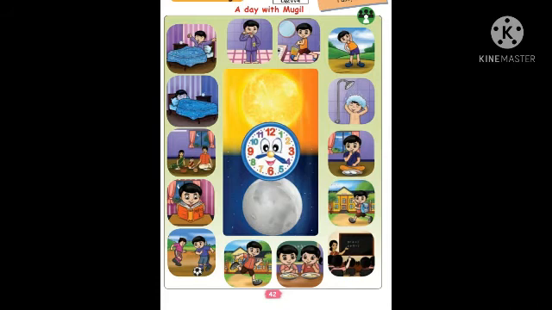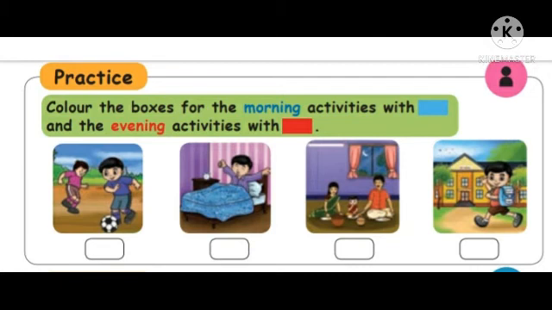Okay, these are one day's activities. Like that the day will go, from morning to evening. Page number 43. Look at the picture. Color the boxes for the morning activities with blue and the evening activities with red.